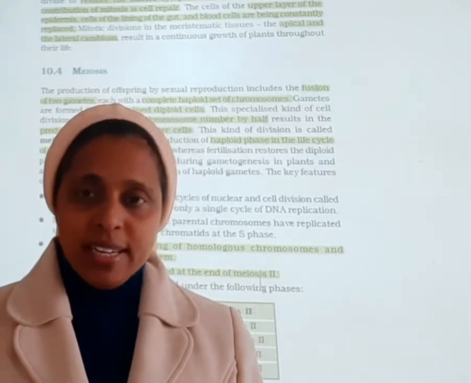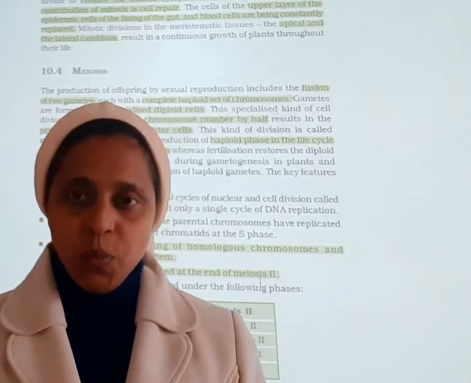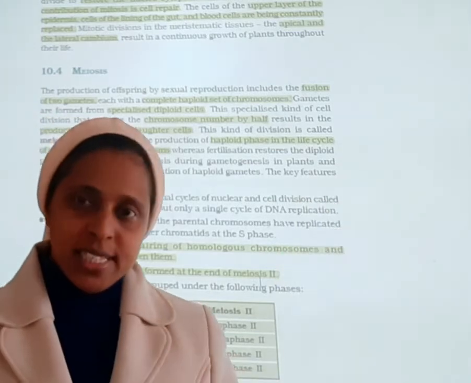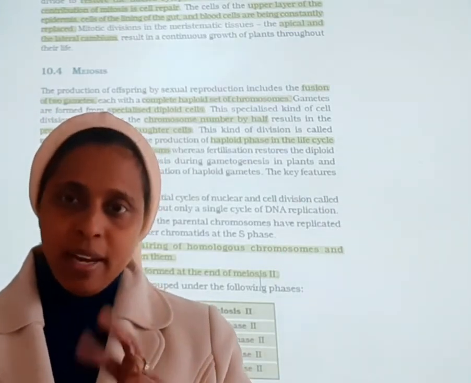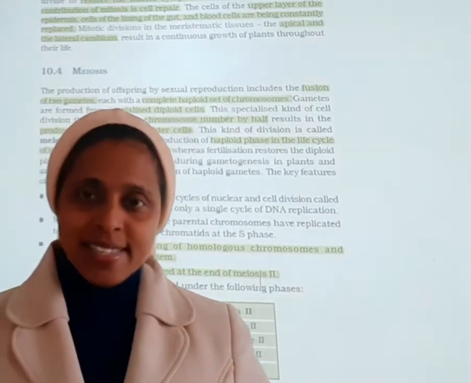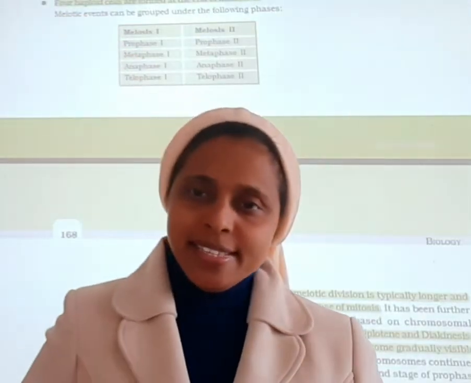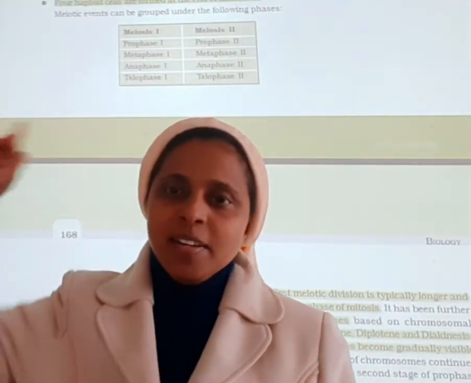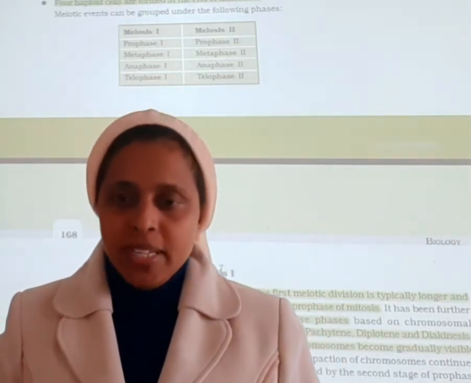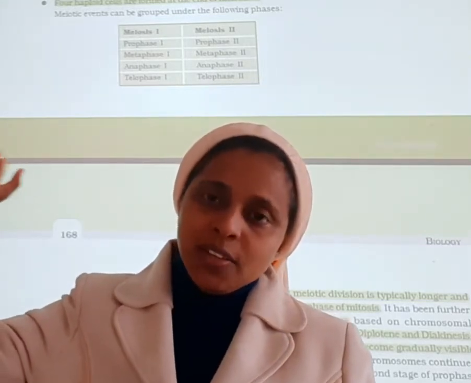Now meiosis, we can divide into two parts. What are they? Meiosis 1 and meiosis 2. Actually in meiosis 1, the actual meiosis is taking place. In meiosis 2, actually the mitosis is taking place. So let us see meiosis 1 and its different stages. What are the various stages of meiosis 1? You can see here: prophase 1, metaphase 1, anaphase 1 and telophase 1. So these are the various stages.